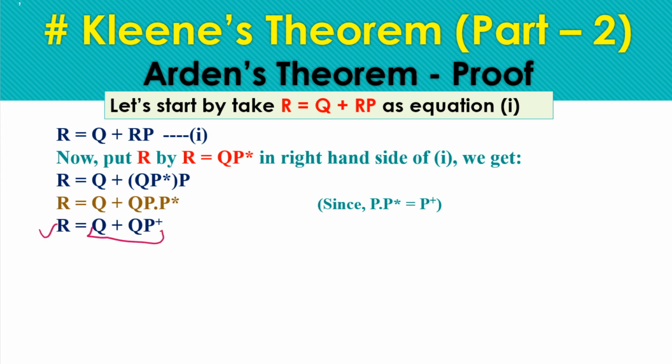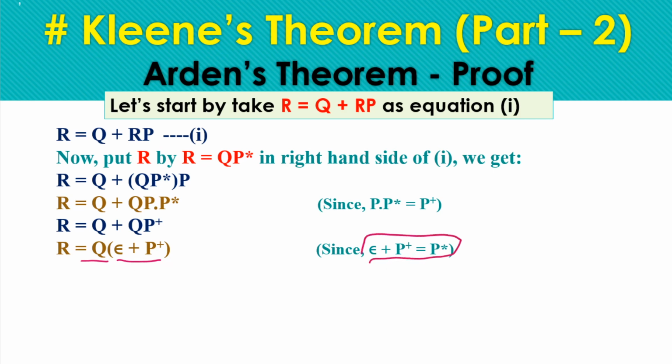Now again taking q as a common factor, here we have q and null plus p plus, and null plus p plus is forming the p star. P plus means positive closure, which is one or more, and if we add a null with one or more, we get a clean closure, meaning 0 or more values of p.